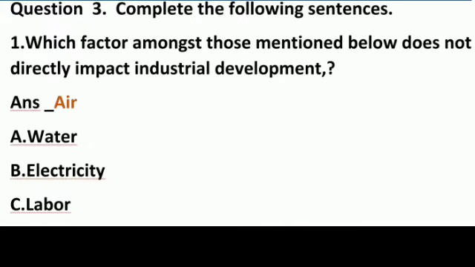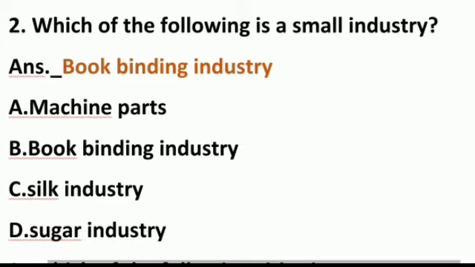Question number 3, complete the following sentences. Number 1, which factor amongst those mentioned below does not directly impact industrial development? Options are air, water, electricity and labor. Answer is air. Number 2, which of the following is small industry? Answer is book binding industry is small industry.